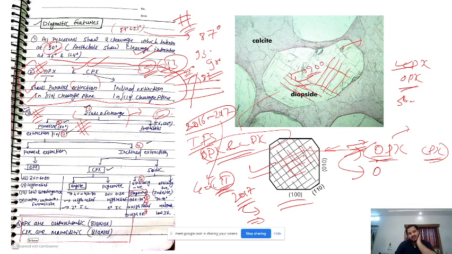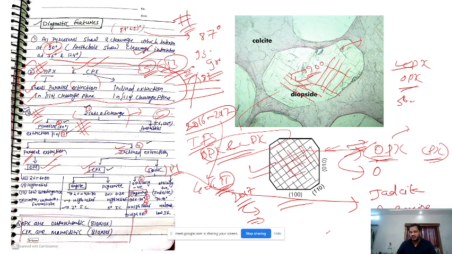But then there are various kinds of pyroxene. They will ask you which pyroxene is it. Is it CPX or OPX? Then we know that we can differentiate them based on their extinction angle under cross polars, right? So if we have parallel extinction, we will have OPX. If there is inclined extinction, we will have CPX. And even sodium pyroxene. Alright, name a few sodium pyroxenes. Jadeite. Yes, and aegirine.